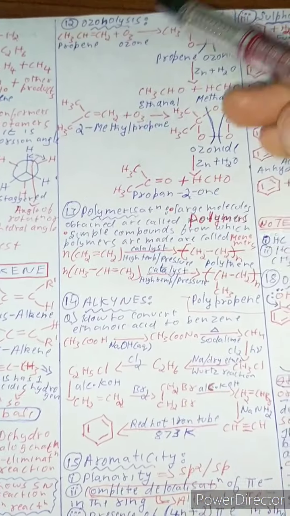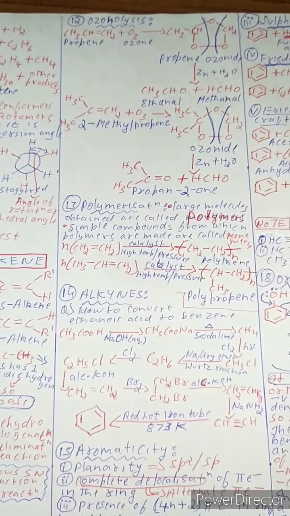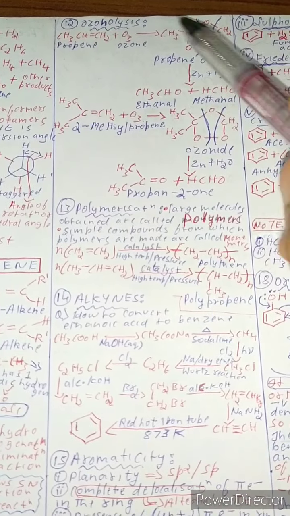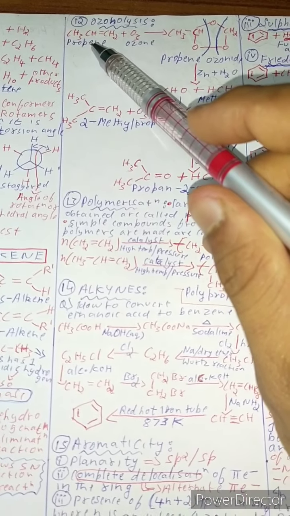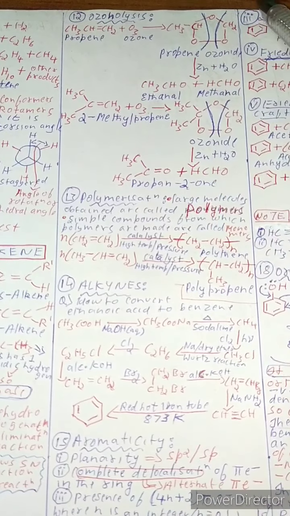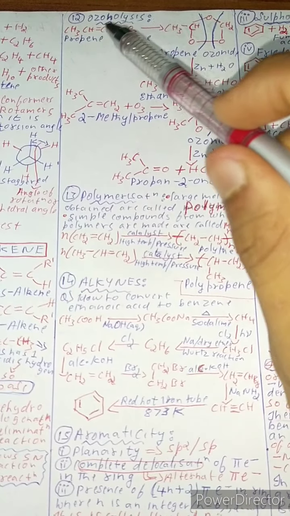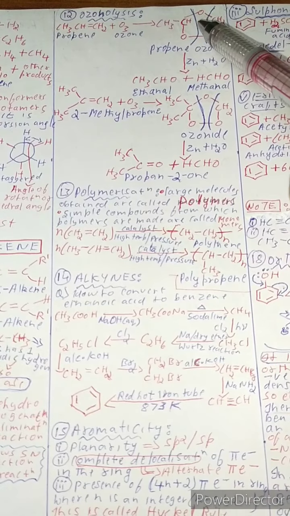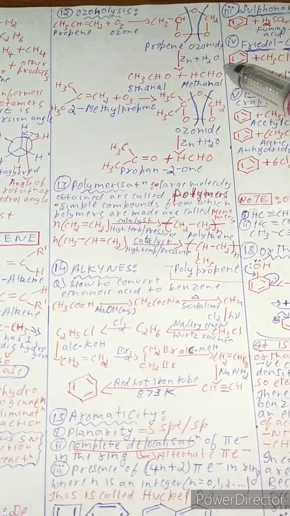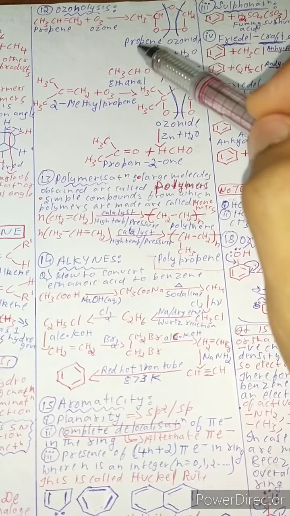Now let's study about ozonolysis reaction. This is propene. Propene in the presence of ozone gives this compound. See, house-like compound. CH3CH. CH3CH. One O gets attached over there, and another O gets attached to CH2, and one O over here. House-like structure and breaks like this in the presence of zinc and H2O, and forms, this is ethanal.